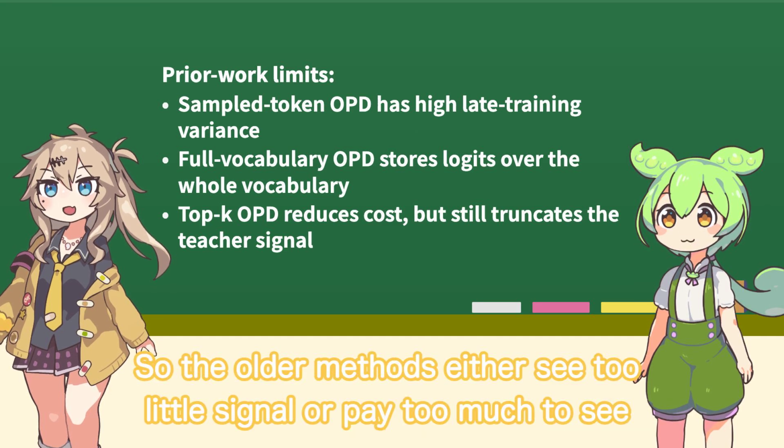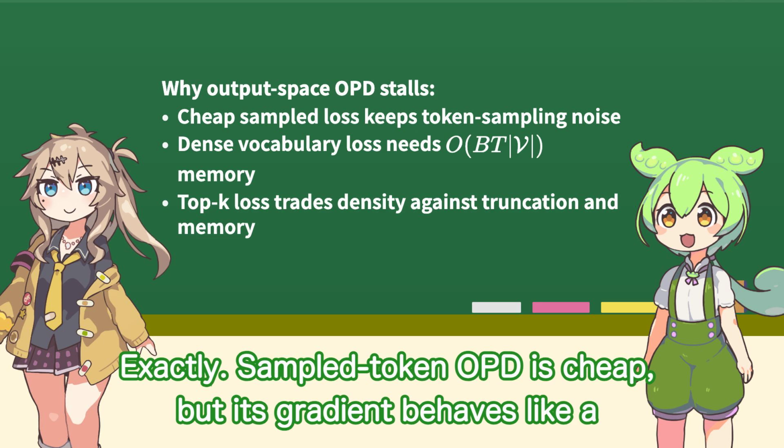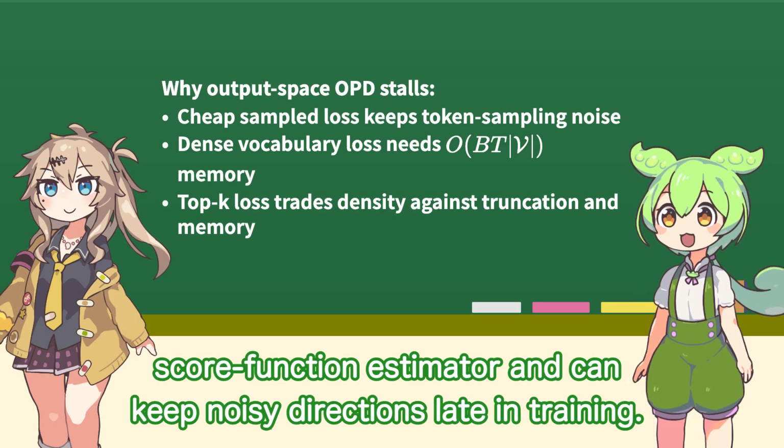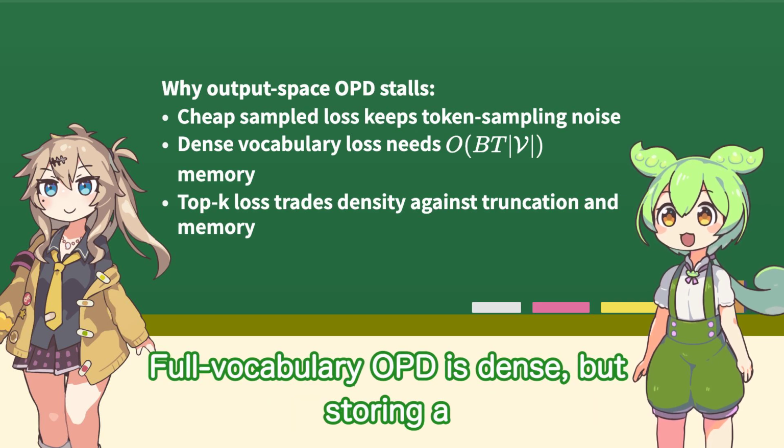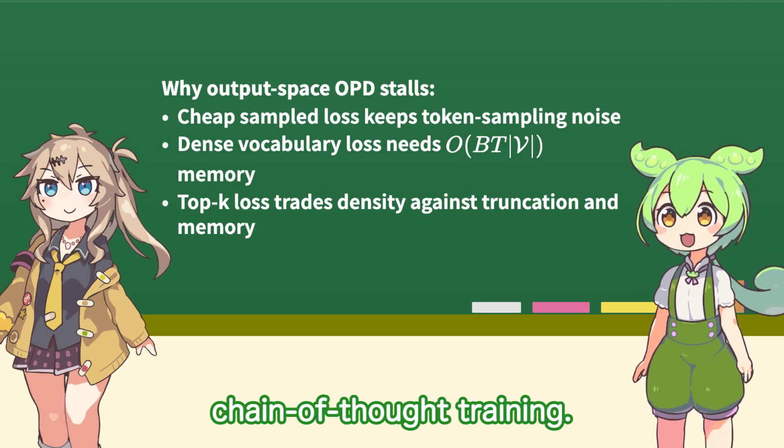So the older methods either see too little signal or pay too much to see more? Exactly. Sampled-token OPD is cheap, but its gradient behaves like a score function estimator and can keep noisy directions late in training. Full-vocabulary OPD is dense, but storing a batch by time by vocabulary logits tensor is the wrong shape for long chain-of-thought training.